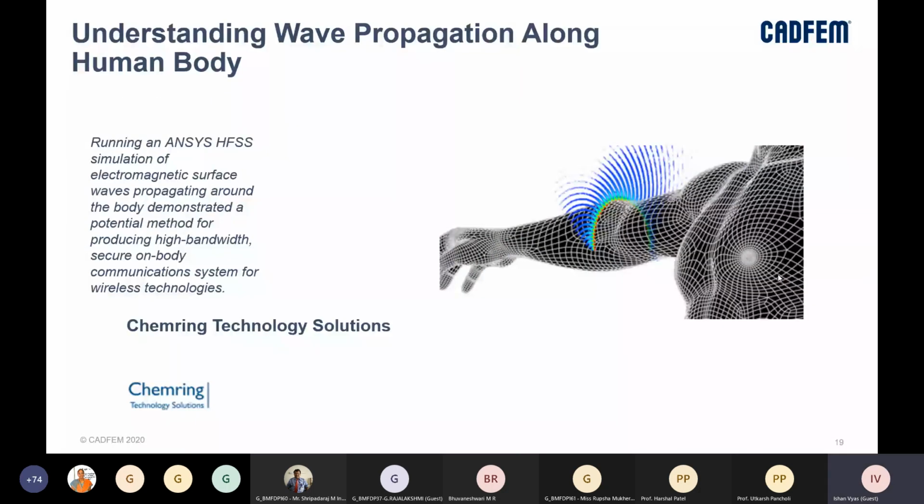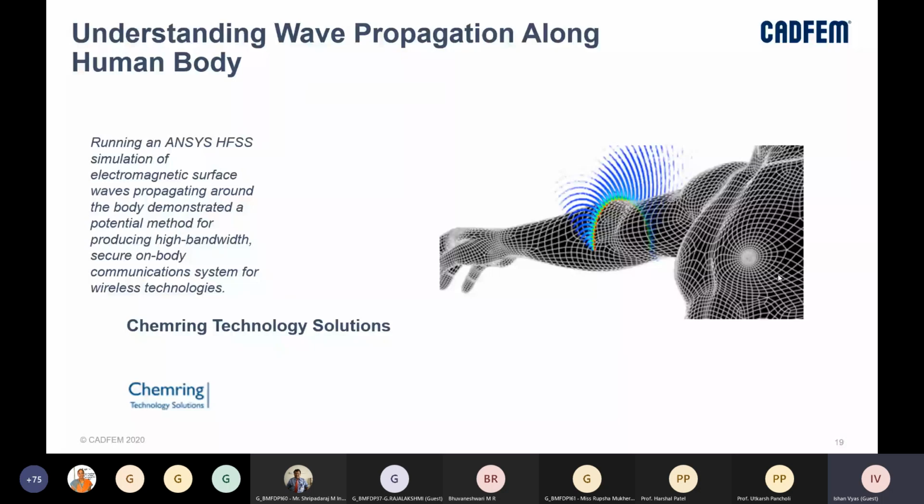Now, coming back to an electromagnetic simulation, we can also see this comes from a company called Chemring Technology Solutions.